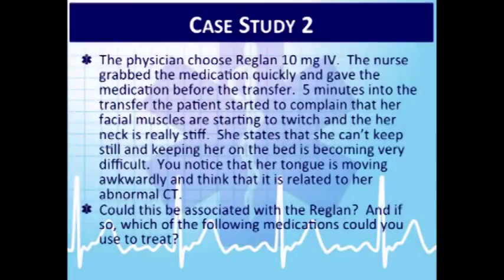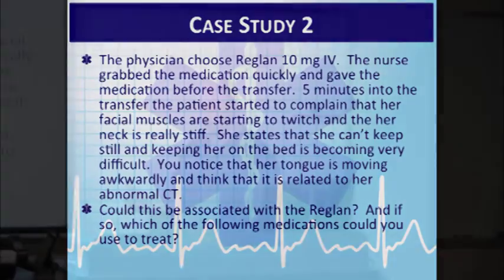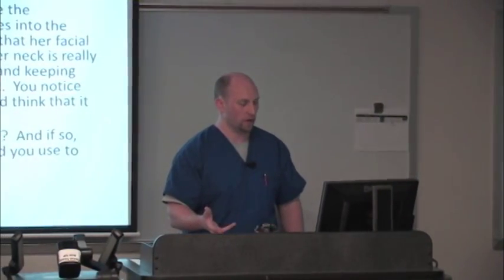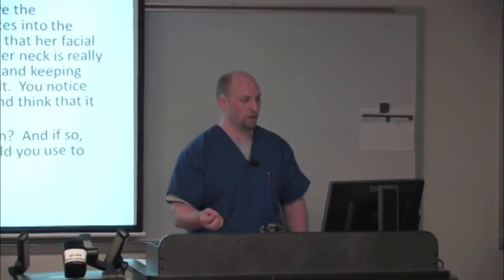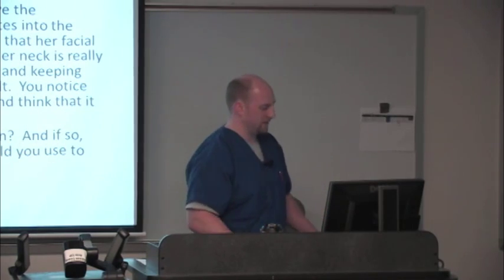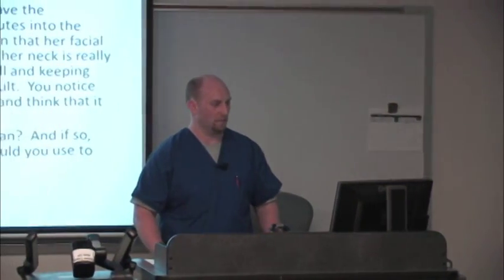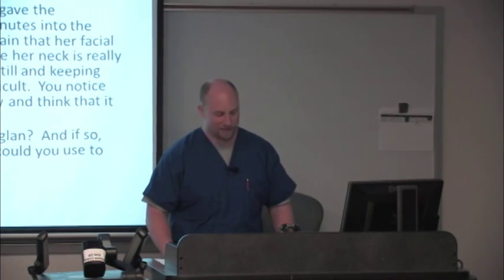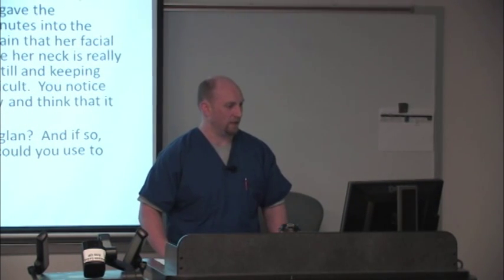All right, what about the tongue moving around and stuff like that? What's that called? That's another extrapyramidal side effect. I don't want to misquote it right now, but there is a specific name to it. It's not pseudo-Parkinsonism, because that's usually the shuffling gait that's associated with it and kind of stagnant. But I'll look it up during the break, and I'll let you know specifically what it is, and we'll come back to it. For some reason, it's escaping my mind right now.